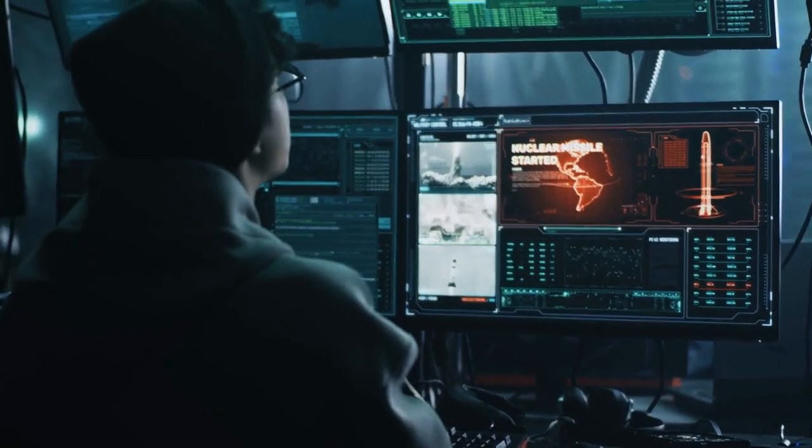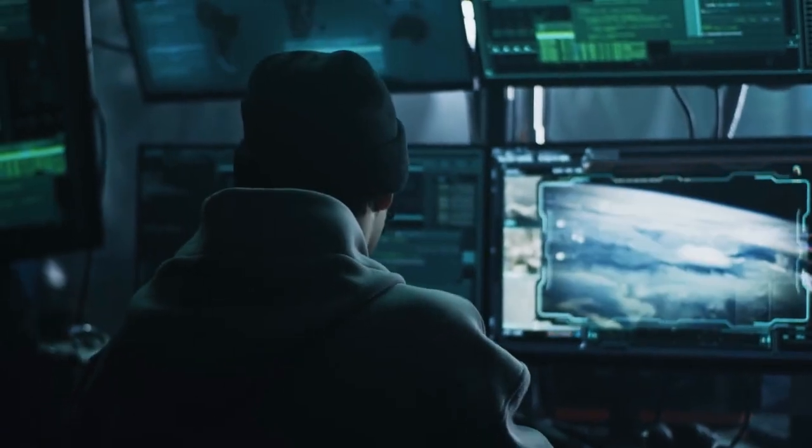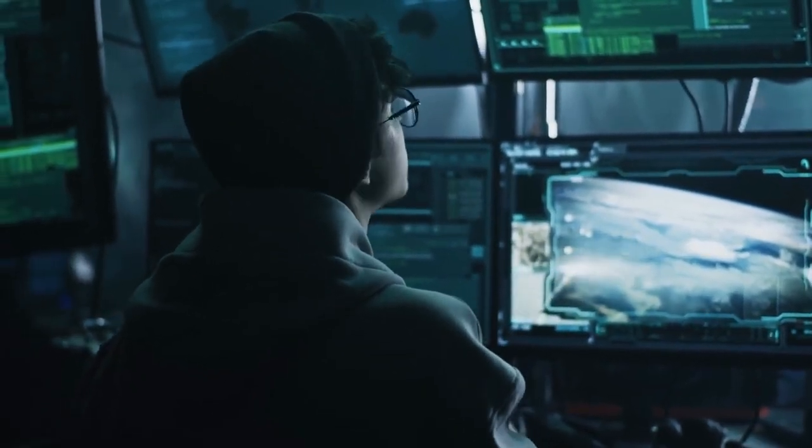Earlier this year, a finance worker in Hong Kong was scammed out of $25.6 million using deepfake technology. The tool's ability to convincingly mimic others raises concerns about digital identity theft and fraud.